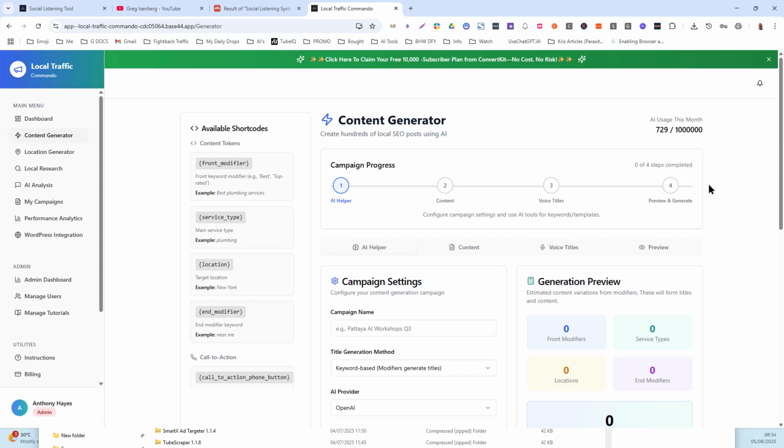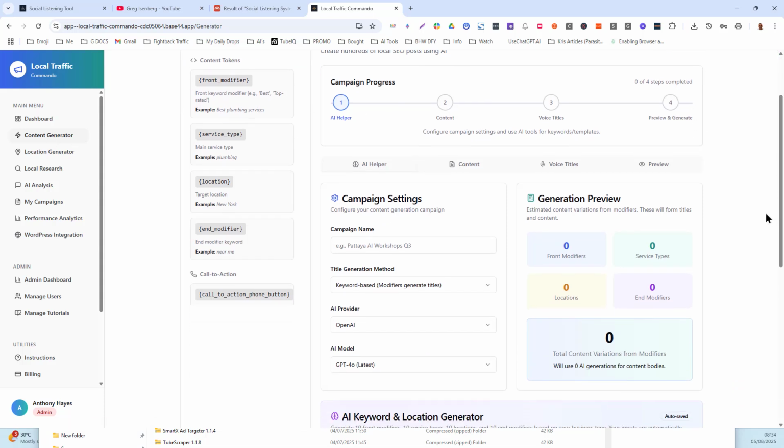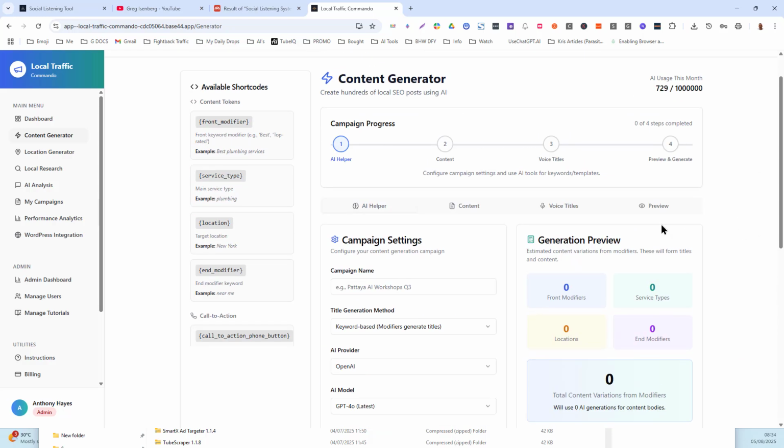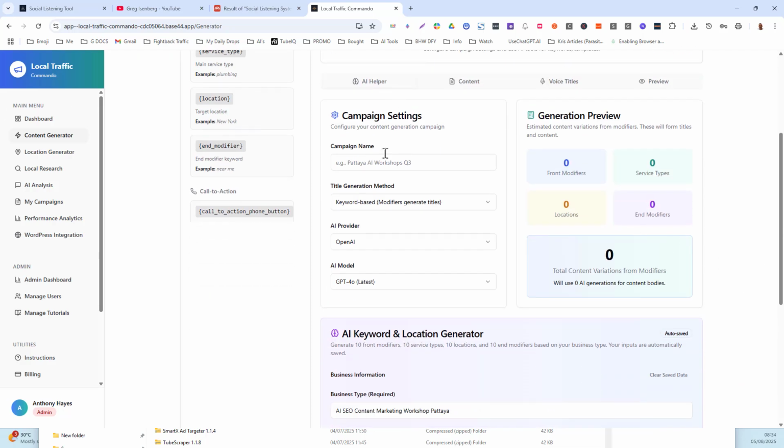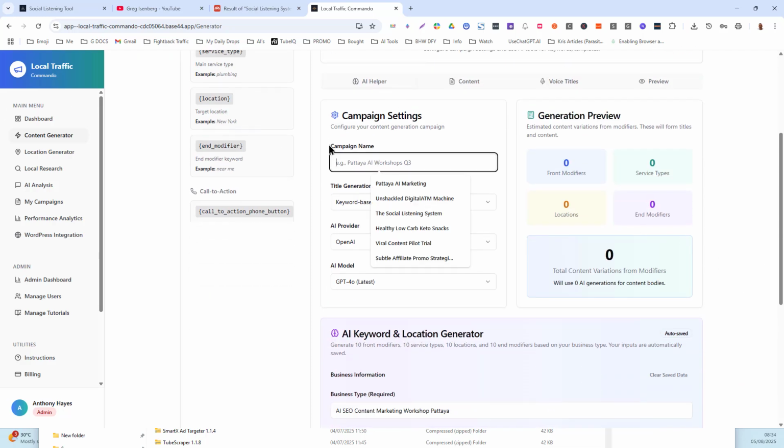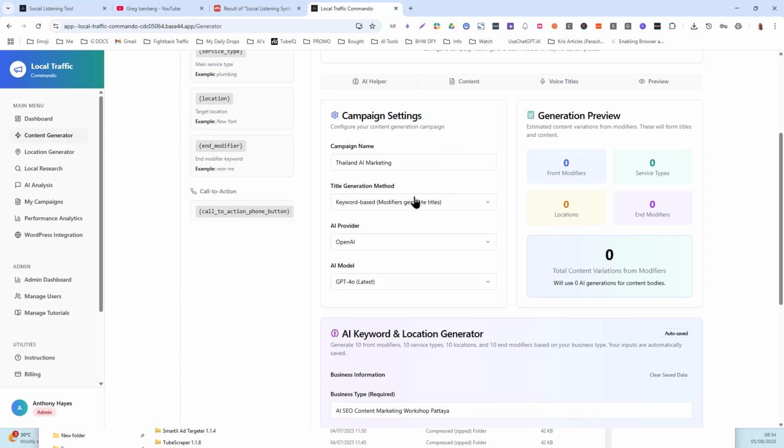So you can see we've got 4 phases. I'm guessing that some people are getting confused because you have to manually click on these. Once you have completed step 1, you click on step 2, click on step 3, etc. So give a campaign a name. I'm going to call this one Thailand AI marketing, just for differentiation from what I've been doing before.